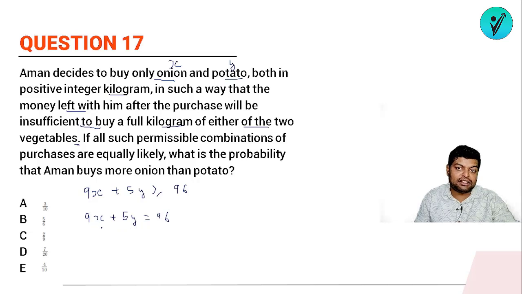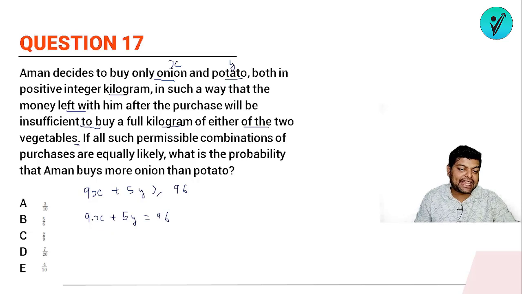Look, let's try with values of x. So what can x be? x can be any positive integer, right? So let's try with 1. If the value of x is 1, then 9 into 1 is 9. 96 minus 9 is what? It will be 87. It will not be a multiple of 5, which means y will be a fraction. So x equal to 1 will not satisfy.